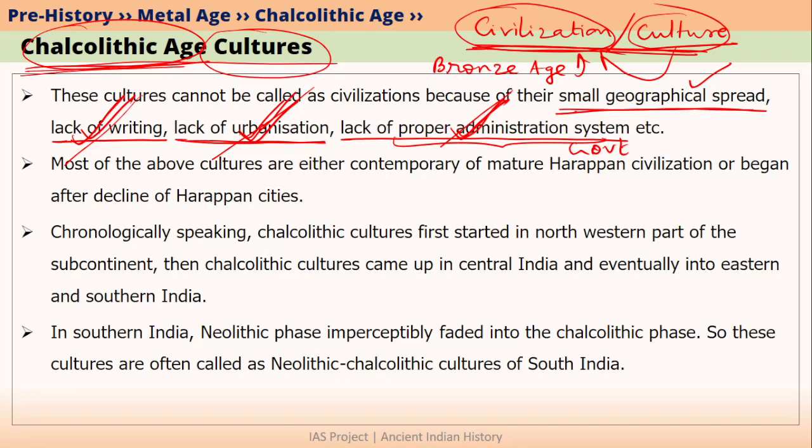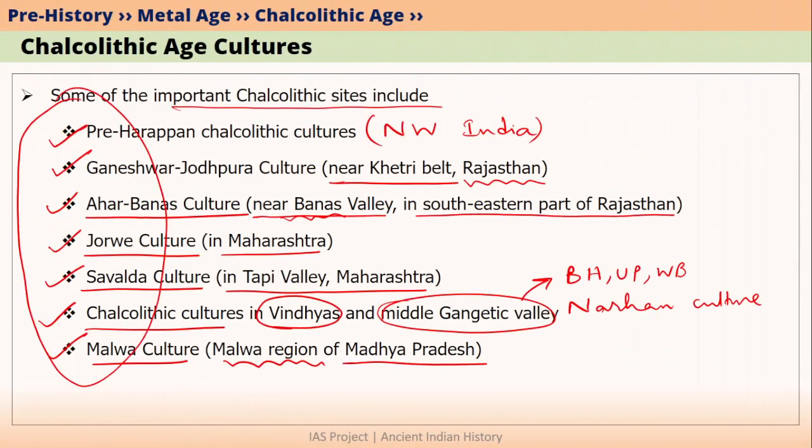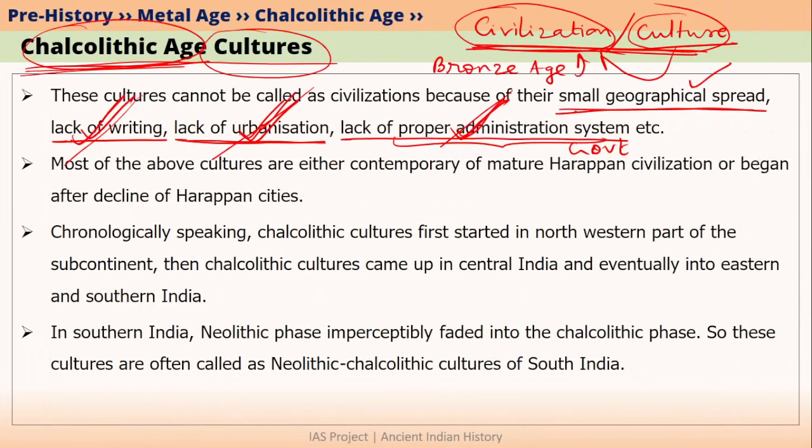And many Chalcolithic people had different cultures. The Chalcolithic cultures we just talked about, if you see here, other than the pre-Harappan culture, all these cultures were either contemporary of Harappan culture or they started after the decline of Harappan cities. So other than pre-Harappan Chalcolithic cultures, most of the Chalcolithic cultures were either contemporary of the Harappan Bronze civilization or they started after the decline of Harappan Bronze cities.